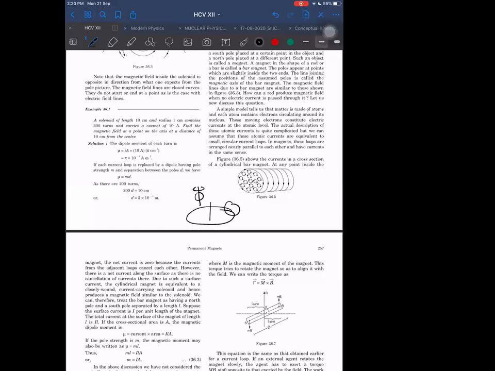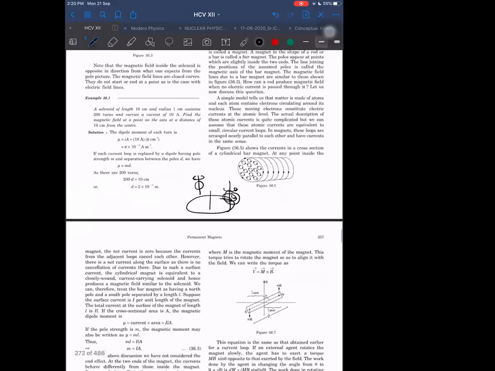Earth is also revolving around its own axis. Because of revolution around its own axis, an electron also revolves around its own axis, and as a result, it also has some magnetic moment, which we call spin magnetic moment. So that also plays a role. The spin magnetic moment also may be in different directions.